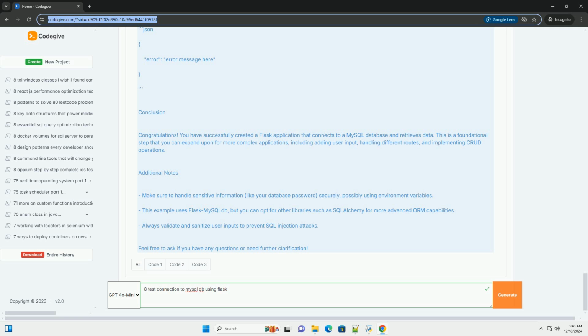Additional notes. Make sure to handle sensitive information, like your database password, securely, possibly using environment variables. This example uses Flask-MySQLdb, but you can opt for other libraries such as SQLAlchemy for more advanced ORM capabilities. Always validate and sanitize user inputs to prevent SQL injection attacks.